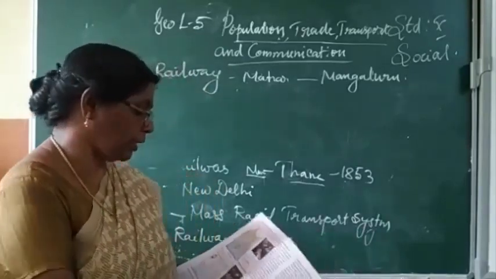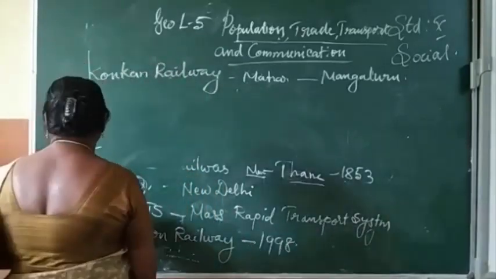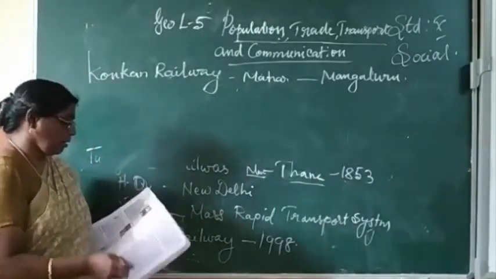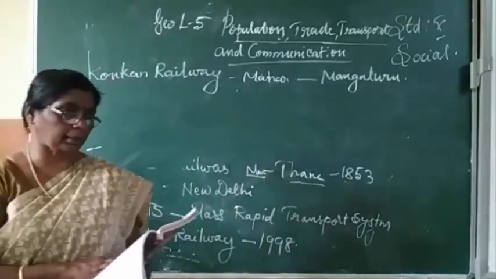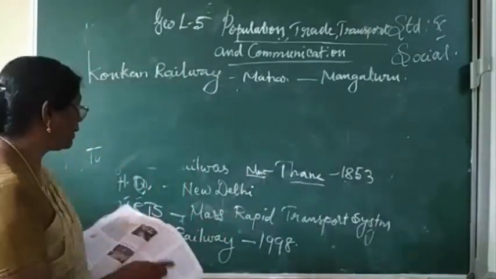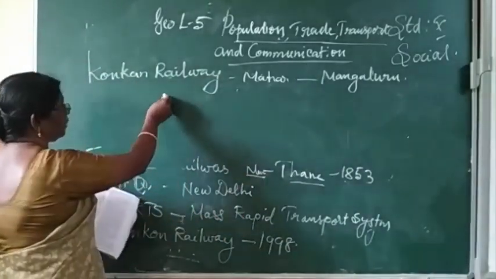The next one: the rail link between Banihal in Jammu and Kashmir and Qazigund in the Kashmir Valley was opened in 2013.